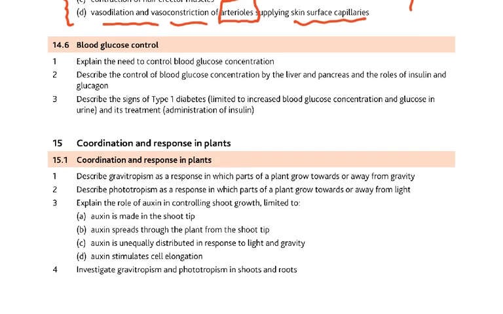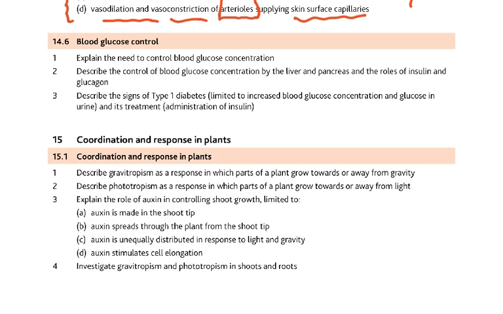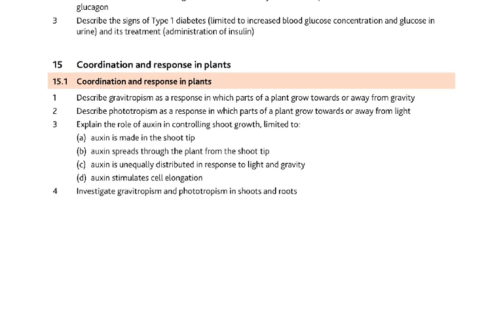Then blood glucose control. Why do we need to control the blood glucose? Because blood glucose can't go to zero. Just like in your car, you have to have a certain volume of petrol, fuel in it. So glucose is your body fuel. Your cells can only respire glucose and release energy. So without glucose, you'd be dead. So we need a certain level of glucose in our body at all times.